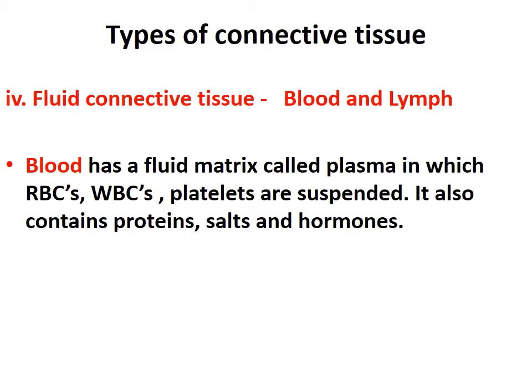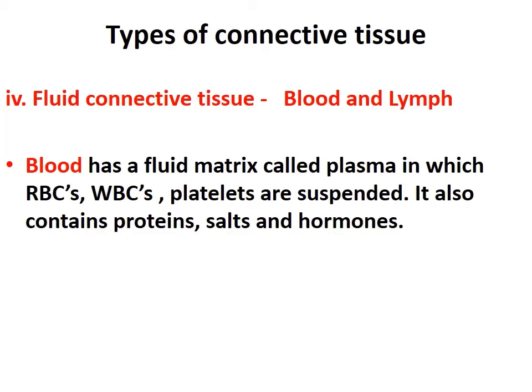So blood, as you know, has a fluid matrix. And what are the components of blood? Components are plasma, RBCs, WBCs, and platelets. All these are suspended in plasma. Now what are RBCs? RBCs are red blood cells, WBCs are white blood cells, and platelets are responsible for clotting of blood in case of any injury. Along with all these, the blood also contains proteins, salts, and hormones.